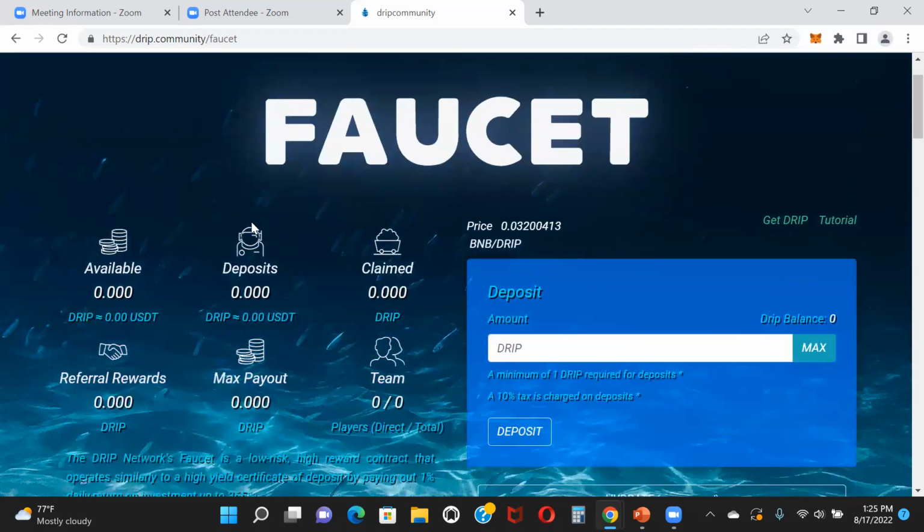So essentially, here is how you would get started. You basically just follow the steps I laid out, and you're off to the races. Drip has been a consistent passive platform now for, like I said, over a year, and it doesn't seem like it's going anywhere. We're at the beginning stages of this. The ecosystem is just growing. The dev team is very transparent and very competent, and it's very rare to find a transparent and competent dev team nowadays. We actually have one here with Drip. So it's a very, very exciting time.